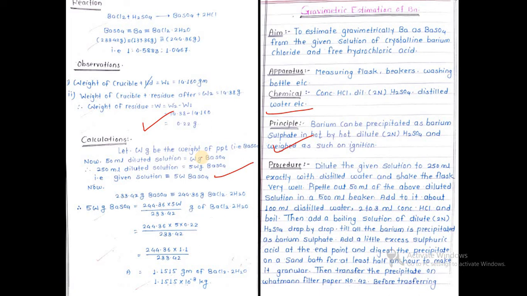So in this lecture we have completed gravimetric estimations of iron and barium. Within this week you complete all these experiments. In the next lecture we will see the titrimetric estimations and the preparation part.